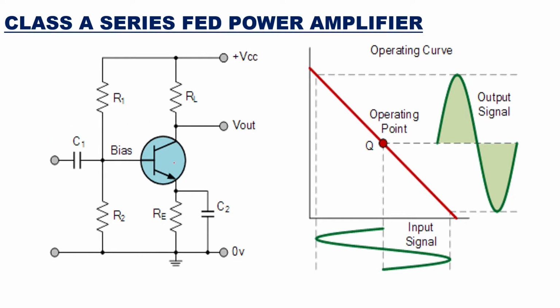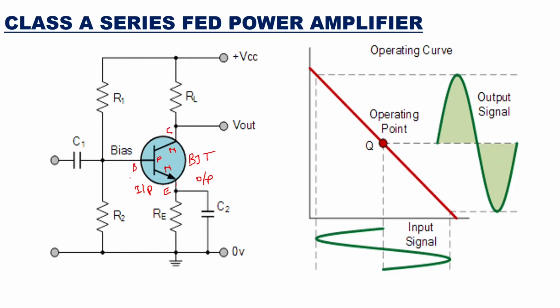Here you can see you have a transistor, a BJT. It is an NPN transistor. So this is N, this is P, and this is N. This is your emitter side, this is your base side, and this is your collector side. So it is a common emitter configuration. The emitter is made common to both the input and output circuit.